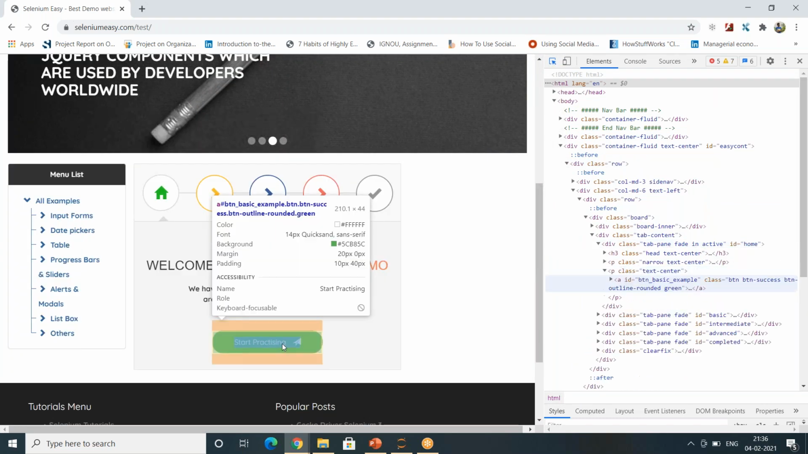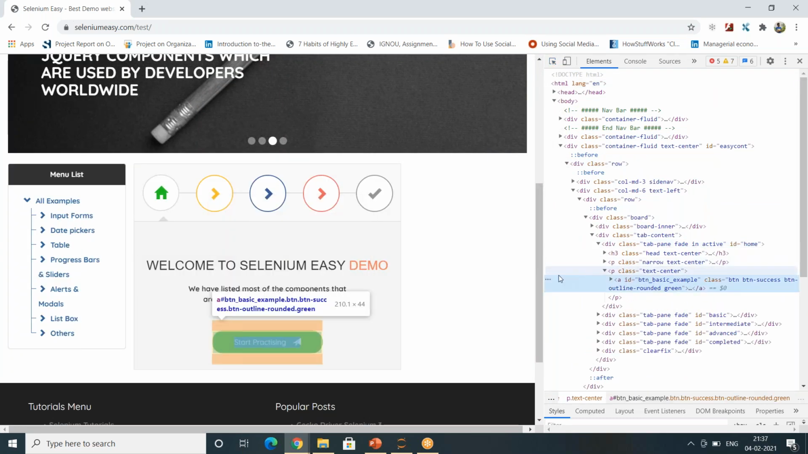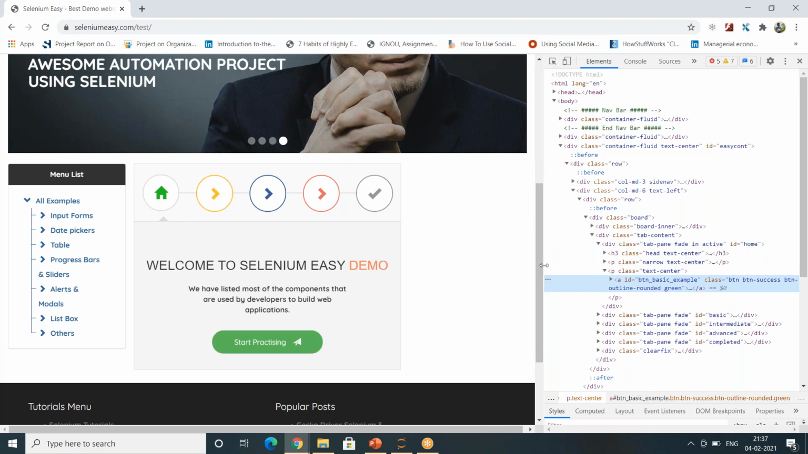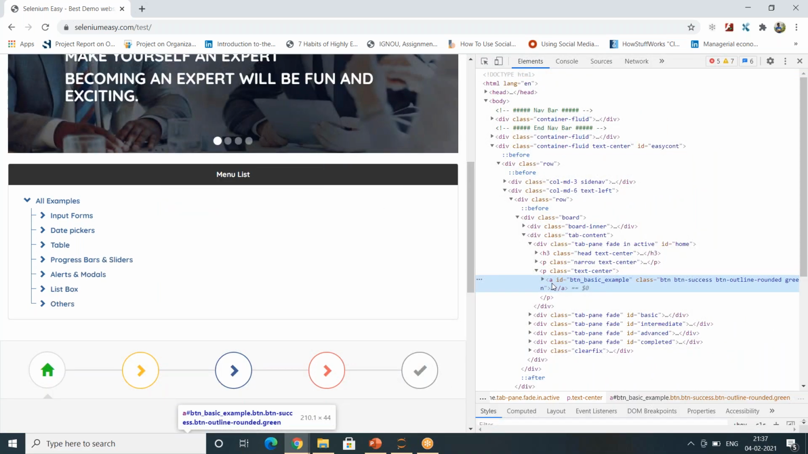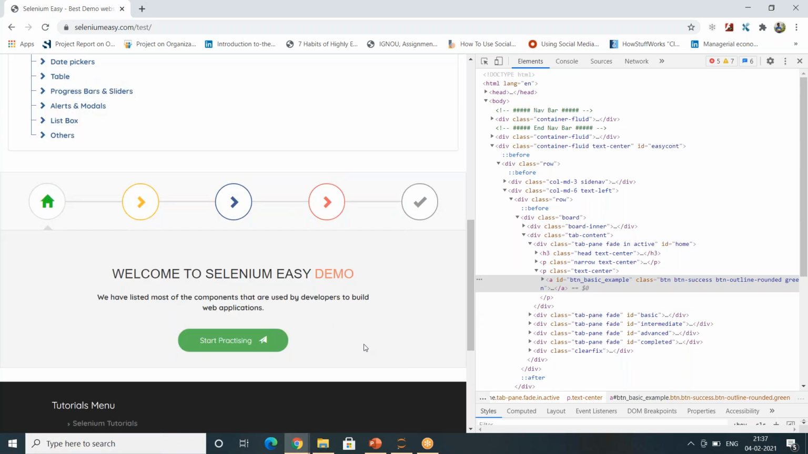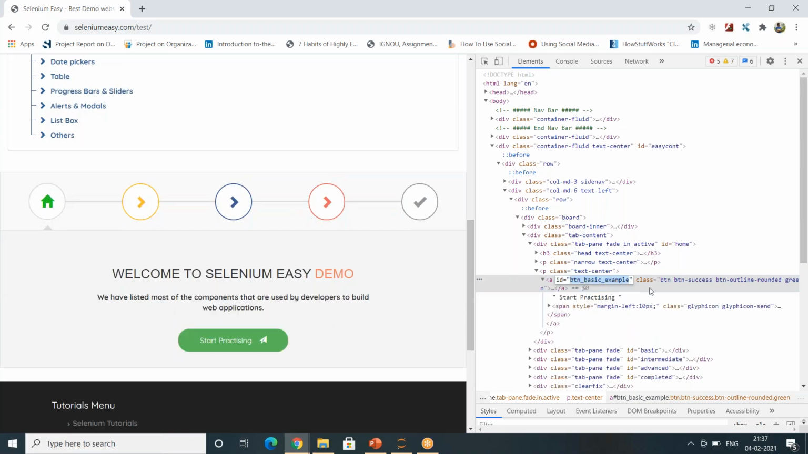Okay, I will click on this start practicing. When I come to this start practicing, it is highlighting me with a blue color here that this is having a parent tag node of A, and this particular button which is start practicing is having an ID called button basic example, and then it is having some class, and then it is having a text called start practicing. Trust me, I will teach you how to write an XPath, and it is very easy. It is not at all difficult.